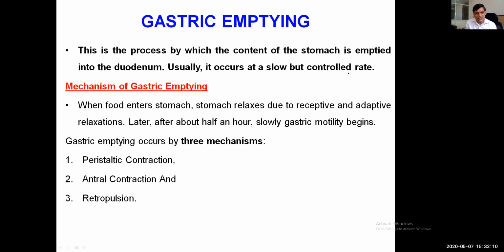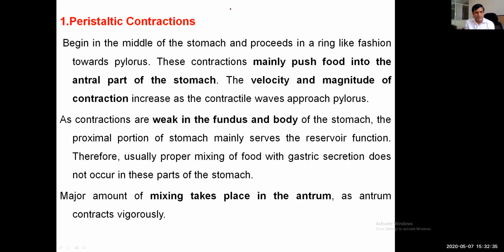When food enters the stomach, it gets relaxed due to receptive and adaptive relaxation. Later, after about half an hour, gastric motility begins. Gastric emptying may occur by 3 mechanisms: peristaltic contractions, antral contractions, and retropulsions. Peristaltic contractions begin in the middle of the stomach and proceed in a ring-like fashion towards the pylorus. These contractions mainly push food into the antral part of the stomach.